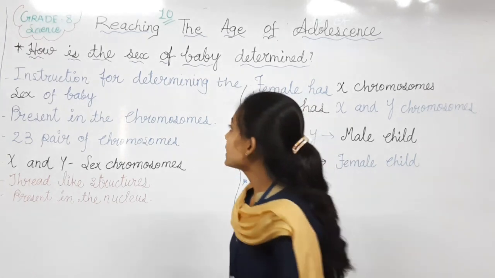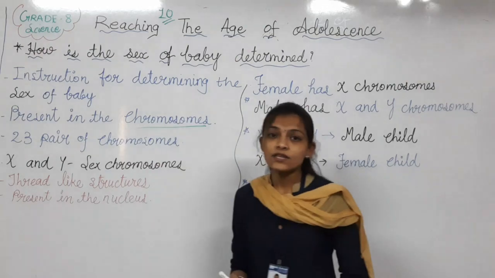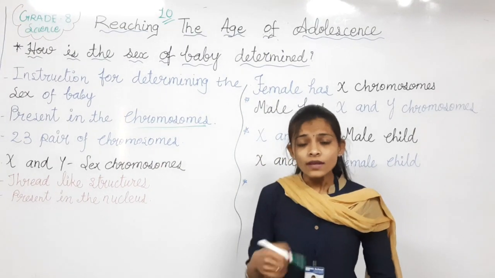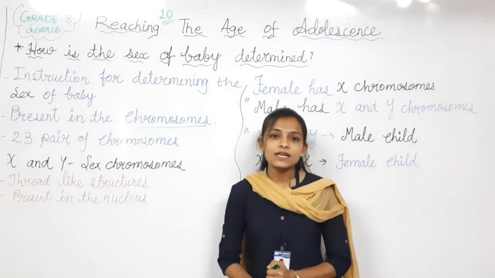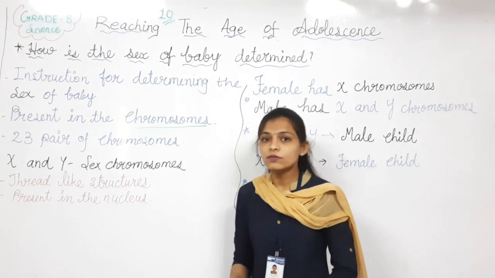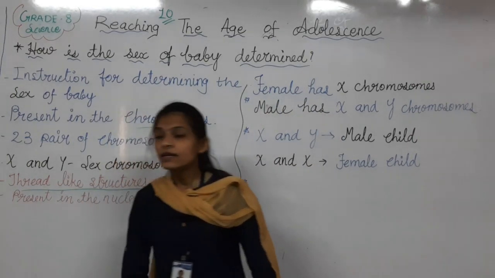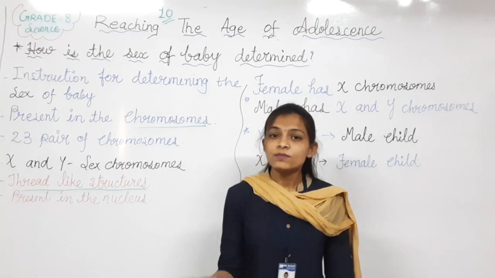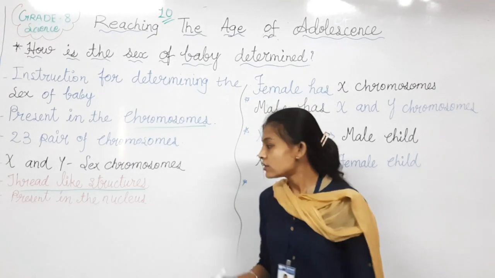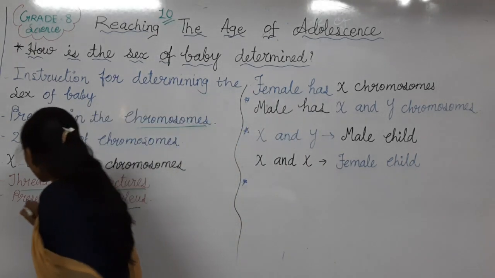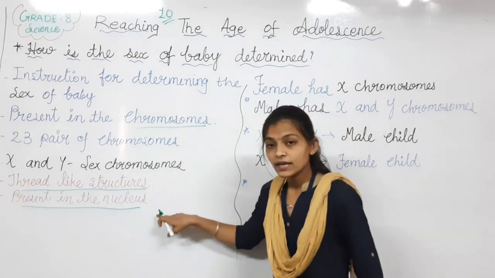This determination of the sex of the baby is up to the chromosomes. We already studied chromosomes in chapter number 8. What are chromosomes? Chromosomes are thread-like structures. Next question: where are the chromosomes situated? The chromosomes are situated in the nucleus of the cell.